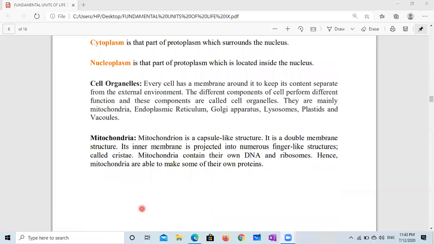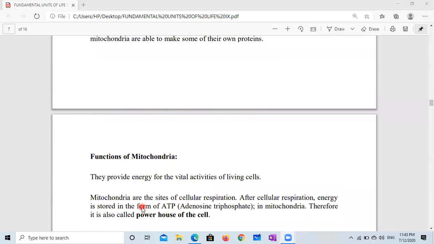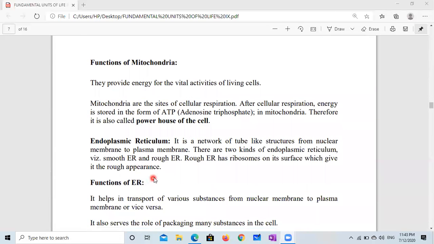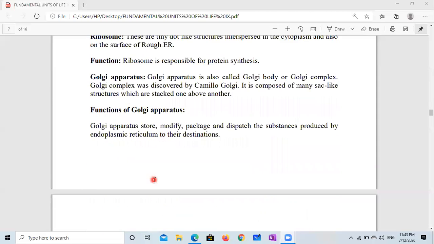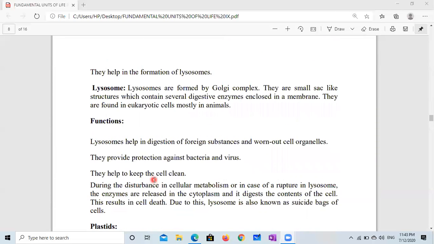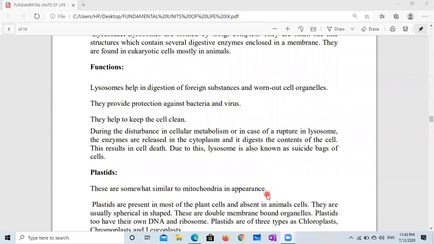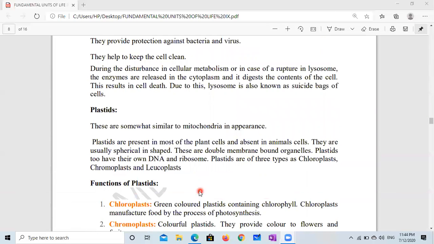Cell organelles, as we have discussed: mitochondria, powerhouse of the cell, endoplasmic reticulum, rough and smooth, Golgi apparatus, lysosome, and their functions. You can write them in your notebook. Here we have discussed plastids, and two things are common. We have to remember these two, they are again asked in the exam. What is common between plastids and mitochondria? They look the same. Both have their own DNA and ribosomes. They are very interesting things.